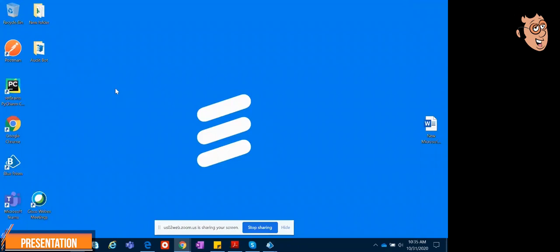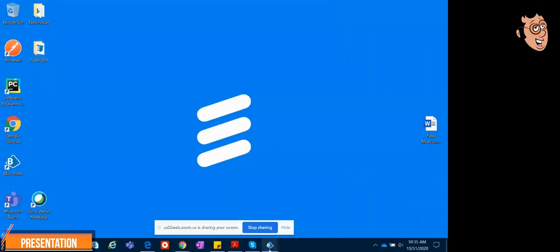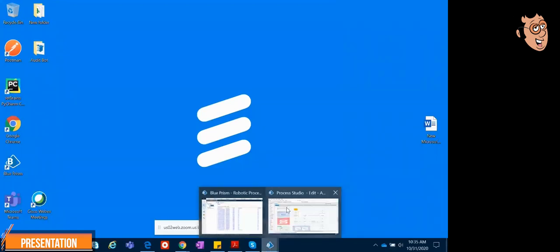Firstly, there is one prerequisite for this bot: we need to place the required release file for which we need to perform the audit in one respective folder. For now, we have fixed it as the desktop audit bot folder. And now I'm going to run this process.